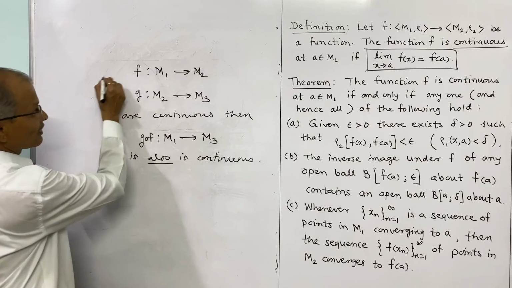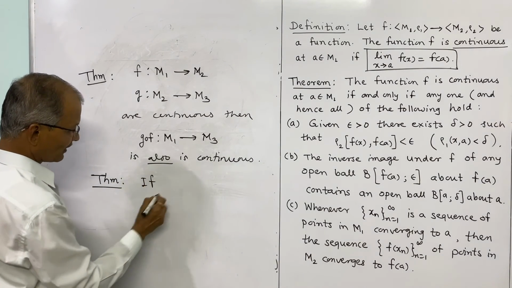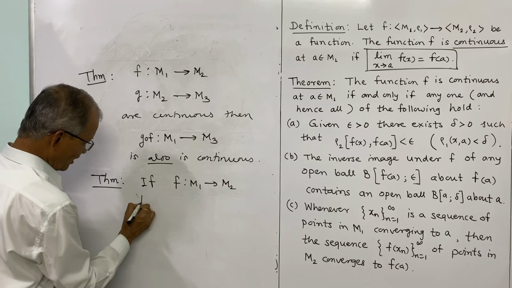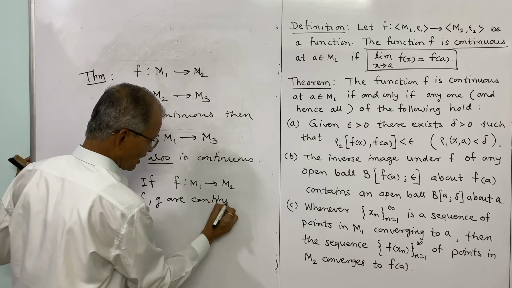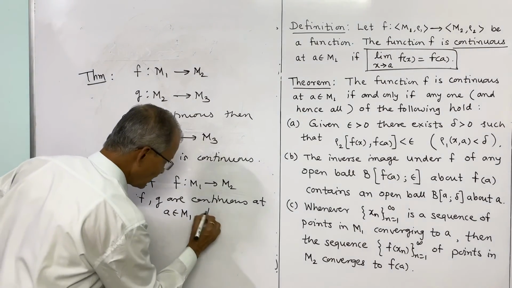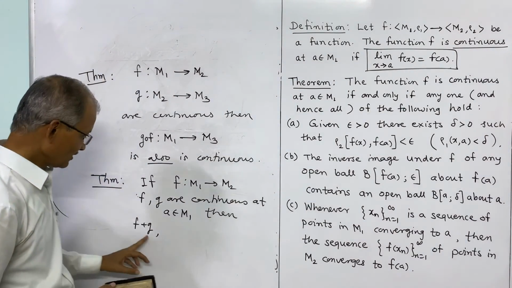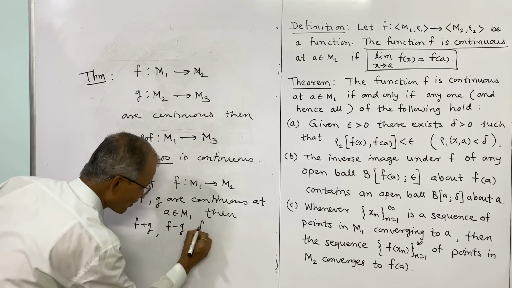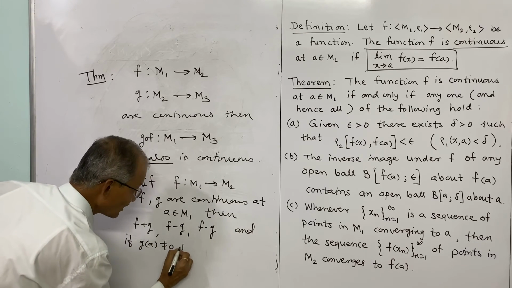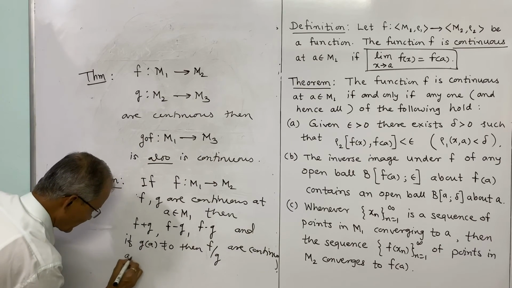The next result: if f and g are functions from metric space m1 to m2 and both are continuous at a belonging to m1, then their sum f plus g, their difference, their product, and, if g of a is not 0, their quotient are also continuous at a belonging to m1.